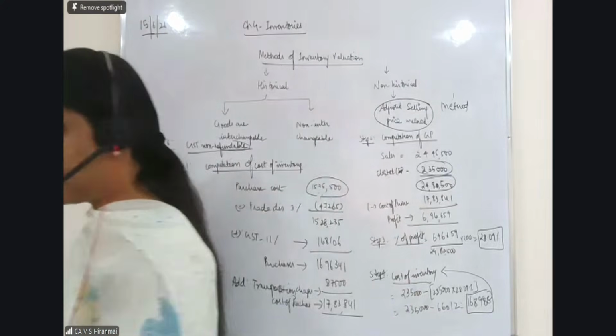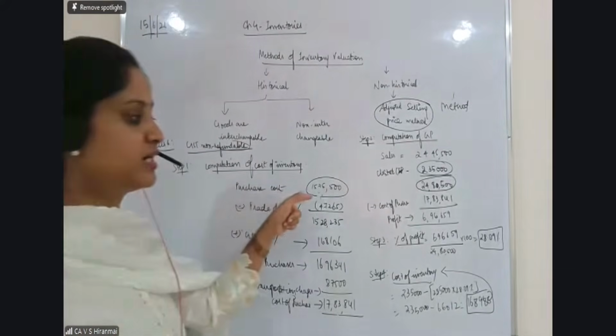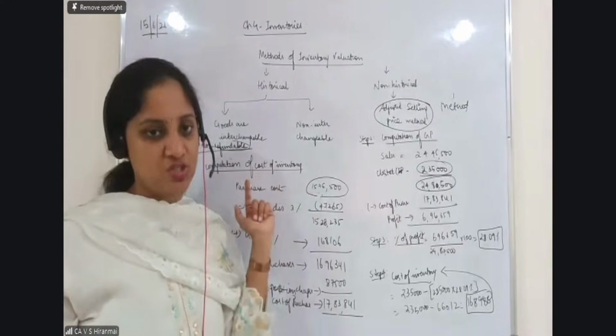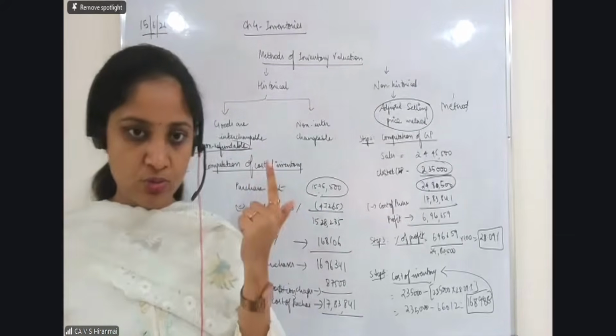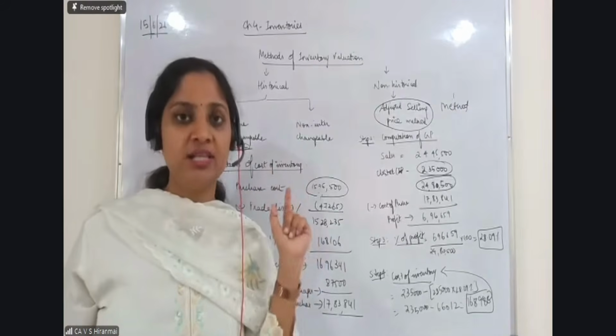Don't distract when I'm talking. Please make a note of it. Point number 2, if GST is included in the purchase cost, then we need to subtract it from the purchase cost. This is point number 2. So this is how you usually deal. This is how you have to deal with it in the exam also.